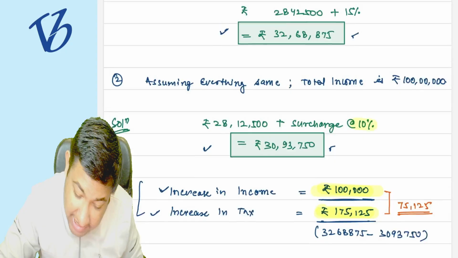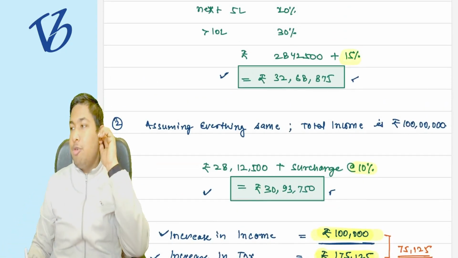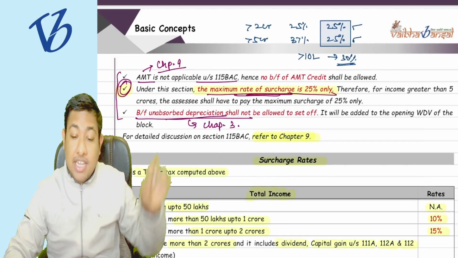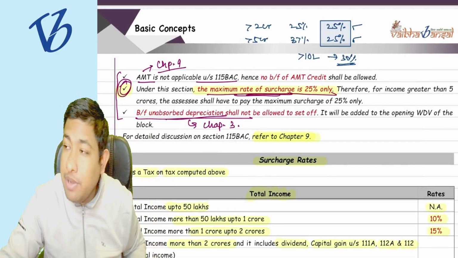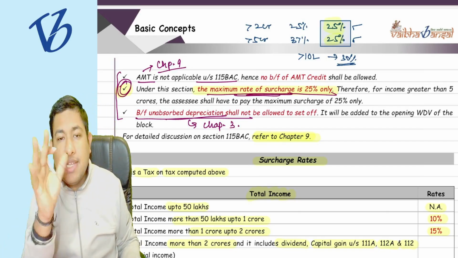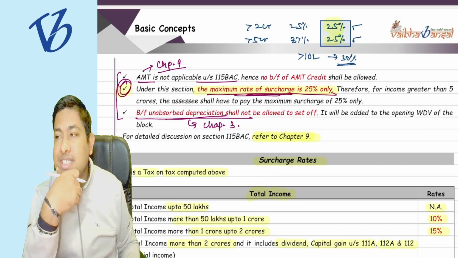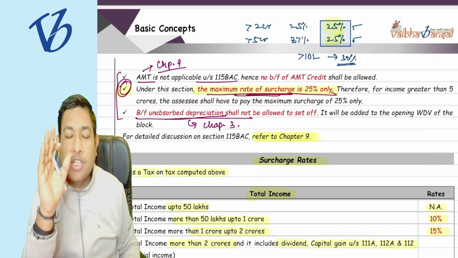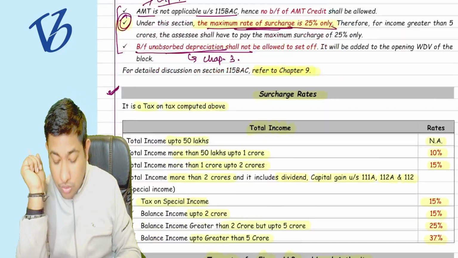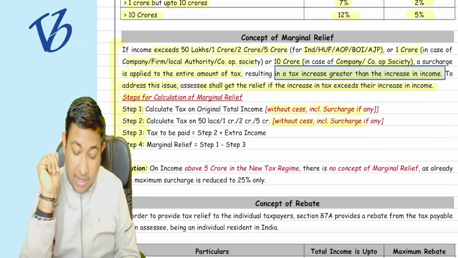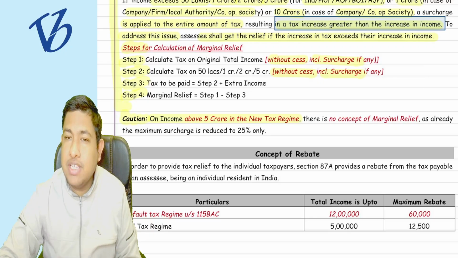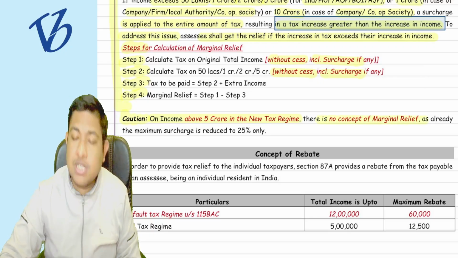Because my surcharge rate was changing. But in the new regime, above 2 crore rupees or above 5 crore rupees of income, my surcharge rate is not changing. So will the concept of marginal relief be applicable in that case? No. The same thing is written here as a note: above 5 crore rupees in the new tax regime, there is no concept of marginal relief.